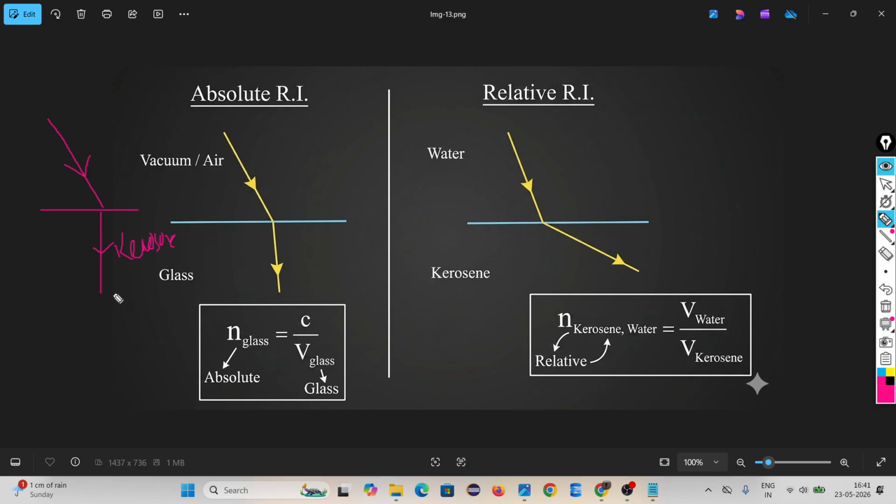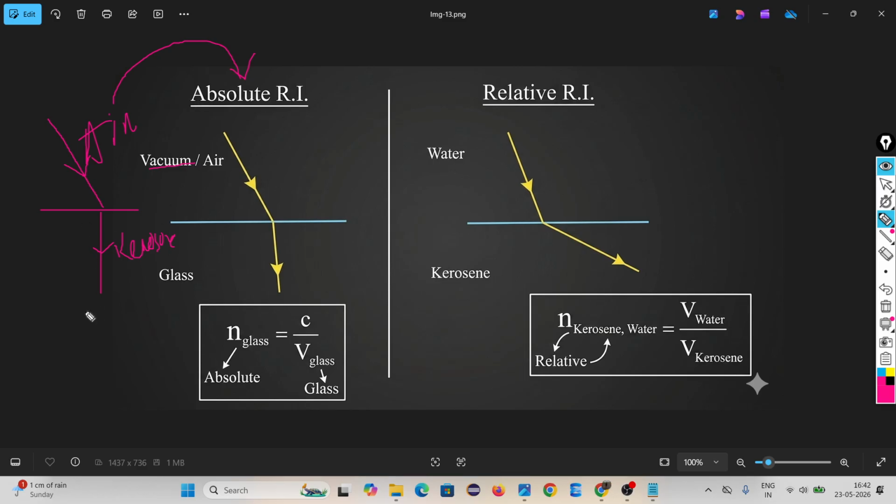Look, your first medium is air, so if the first medium is air, that means 100% absolute. Coming from air going into kerosene, air means absolute.